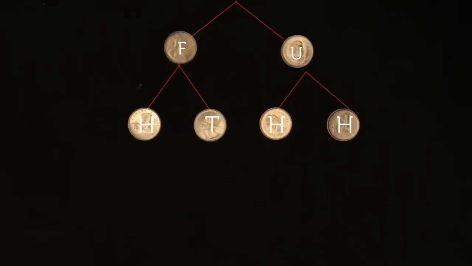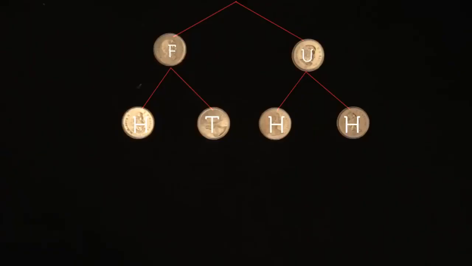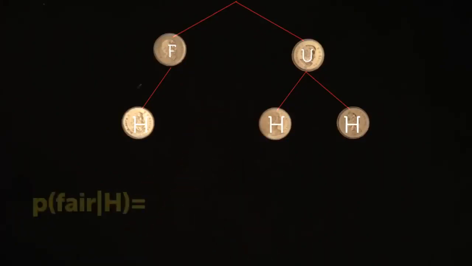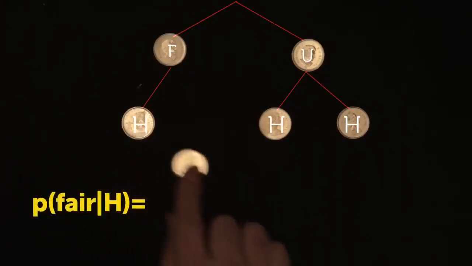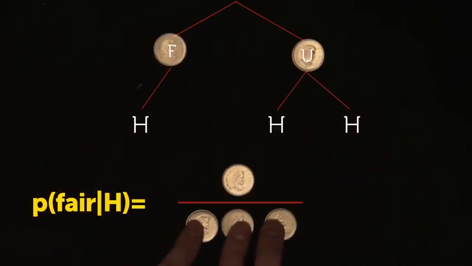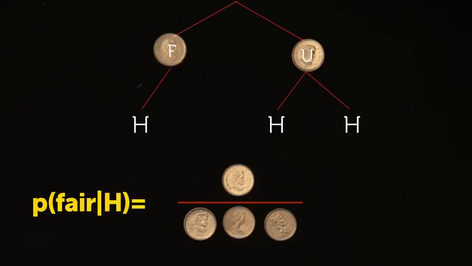Our tree is finished, and we see it has 4 leaves, representing 4 equally likely outcomes. The final step, new evidence. He says, Heads. Whenever we gain evidence, we must trim our tree. We cut any branch leading to tails because we know tails did not occur. And that is it. So the probability that he chose the fair coin is the one fair outcome leading to heads divided by the 3 possible outcomes leading to heads, or 1/3.